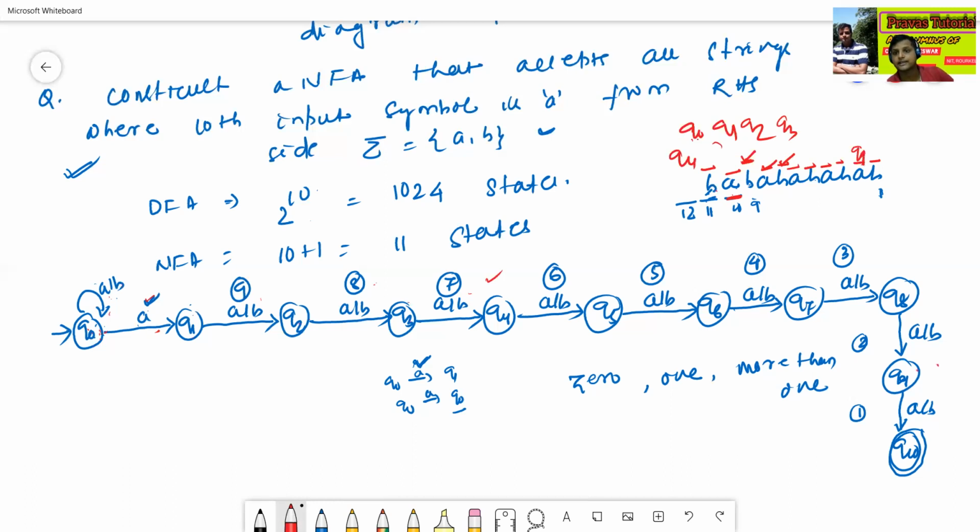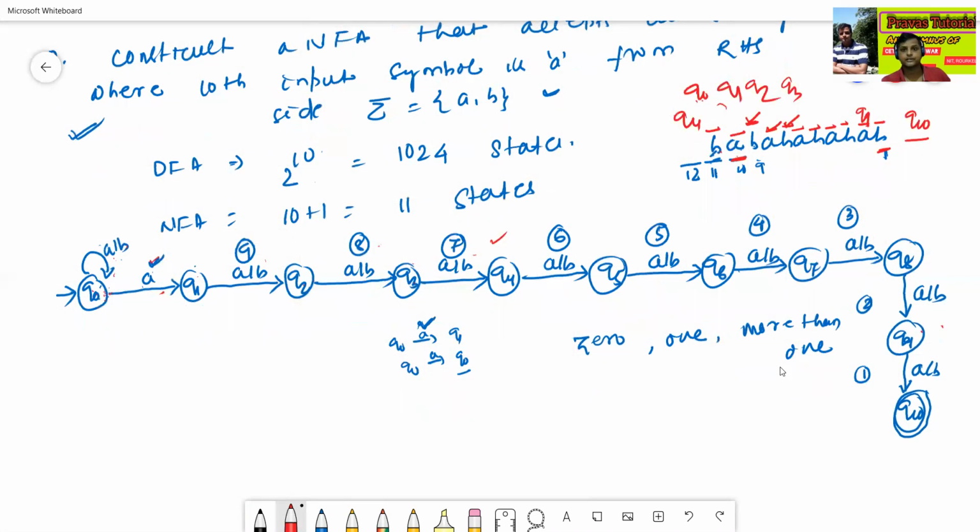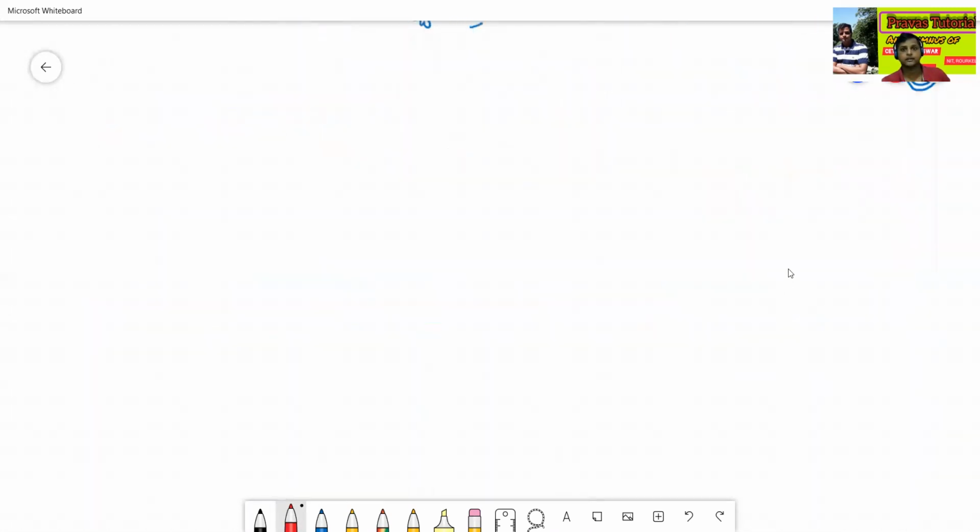Q9 reads the last B, then goes to Q10. Q10 is the final state. But Q10 is my final state, so this string is accepted. Okay. Now we'll check one more possibility. Sorry, no need to check the possibility.